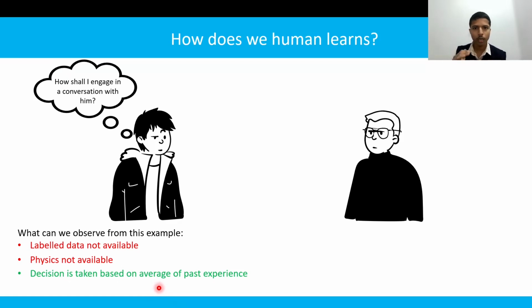Now we have understood what human learning is. If in the same way that humans learn, we could make a machine also learn, then in the machine learning domain this is called reinforcement learning. Now we have understood what reinforcement learning is. Now let's look at the mathematics behind it.